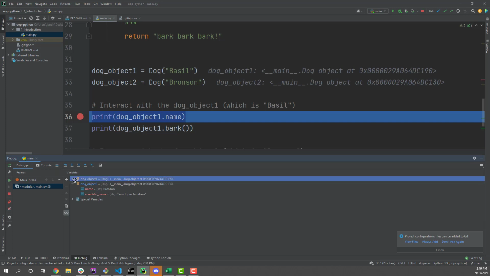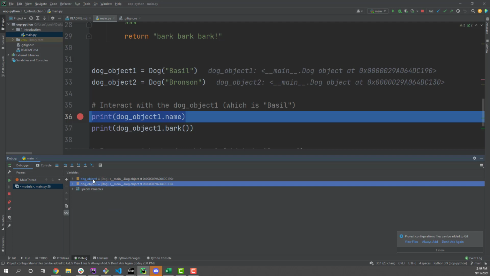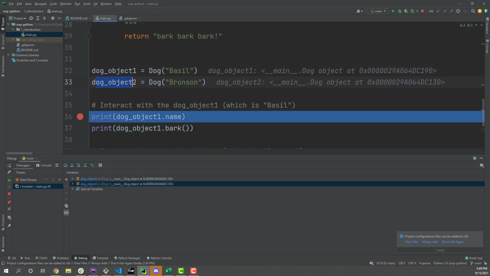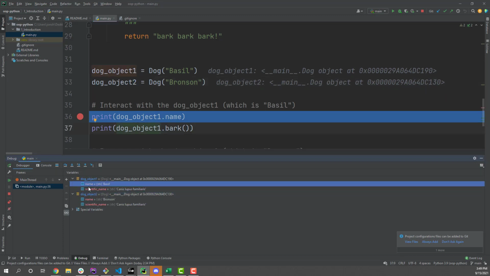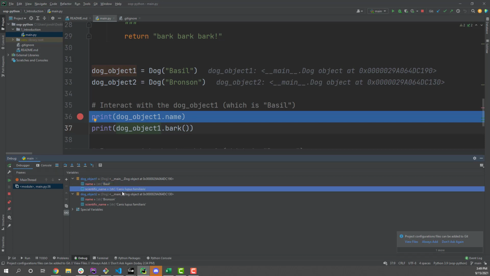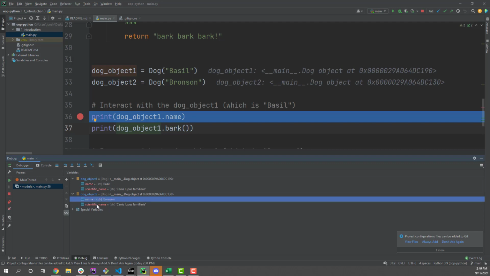And you'll notice my state is I have two dog objects, dog object 1, dog object 2, because I created them above that breakpoint. Each dog object has the name Basil for dog object 1 and the scientific name Canis lupus familiaris, whatever that is, for dog object 1. Dog object 2 has the same properties, which makes sense because it's created from the same class, so it's going to have the same properties and the same methods. But it may have different values.